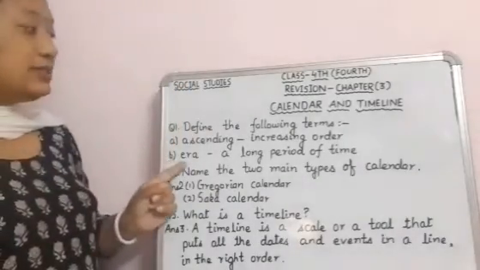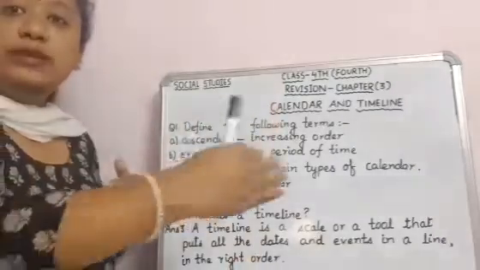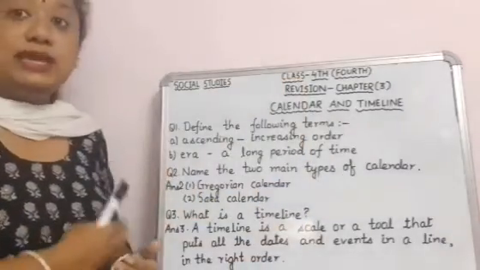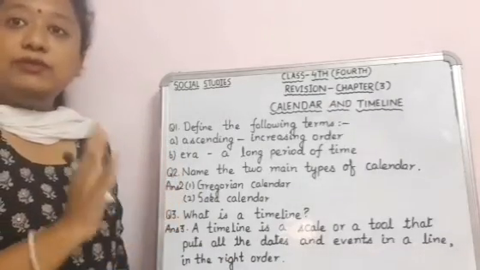The number 2 is era. Era means a long period of time. We call a long period of time an era. If we say era, it should be understood that it is a long period of time.